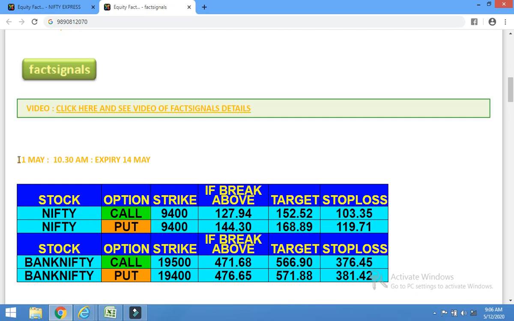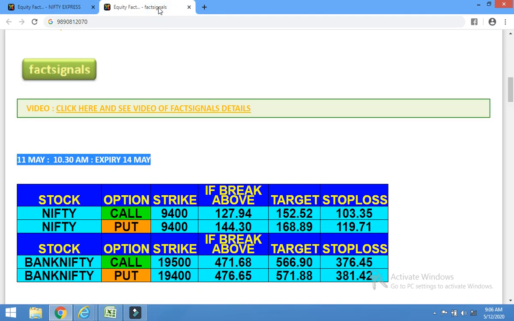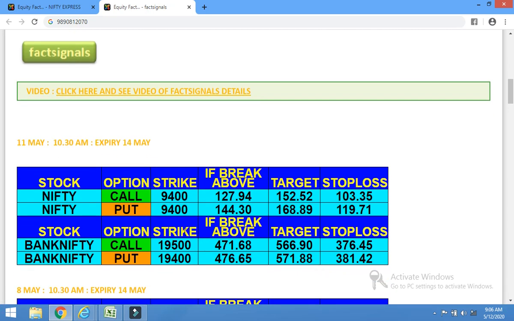So on 11th May, Nifty Express calls went invalid, and that is why I updated fact signal calls at around 10:30, and these calls were given in fact signal. In these calls, call 9400 was not activated.